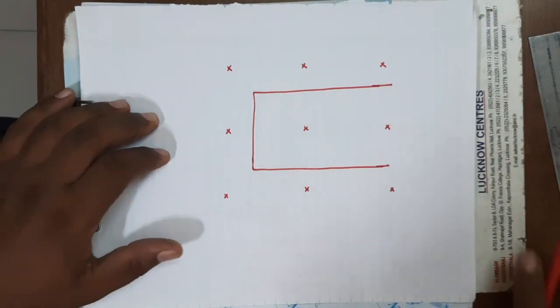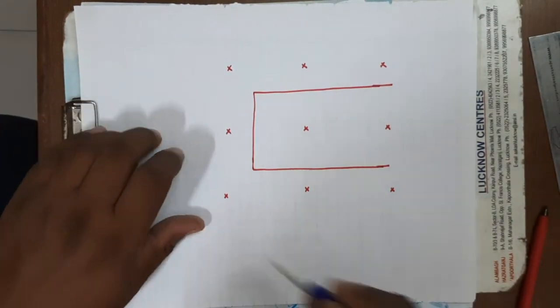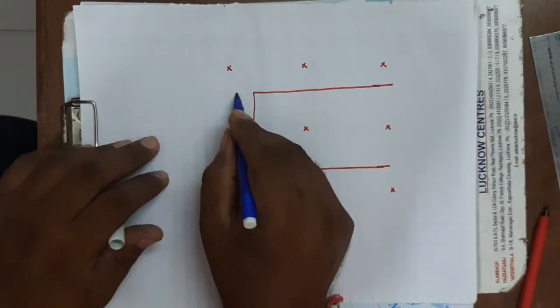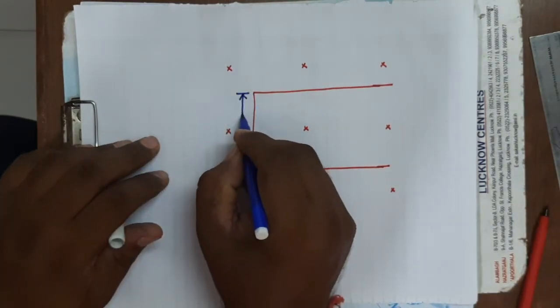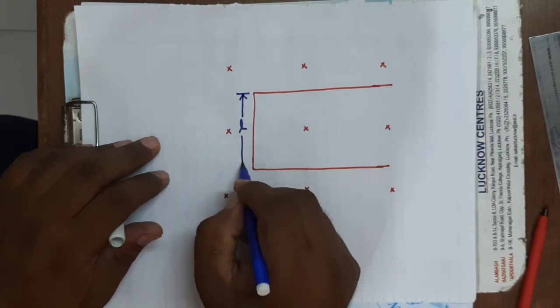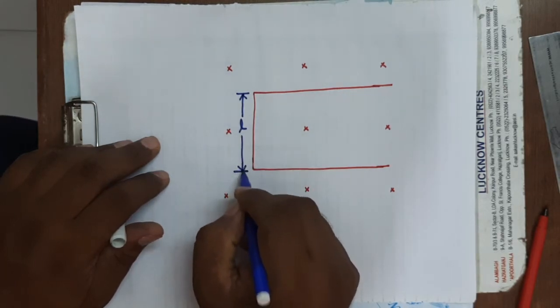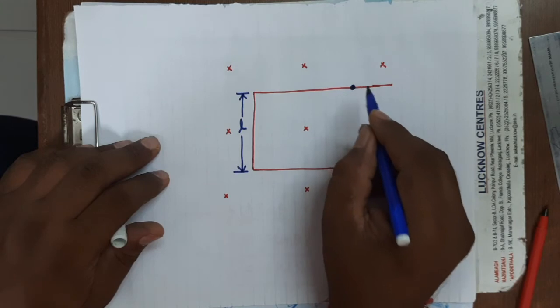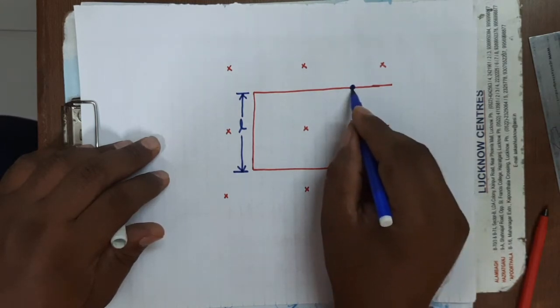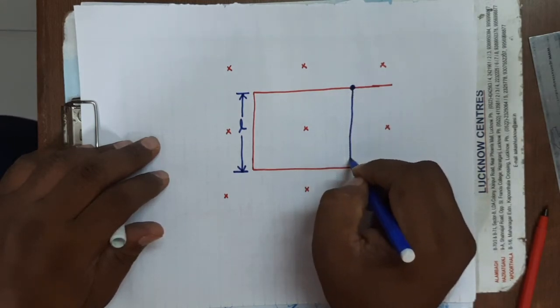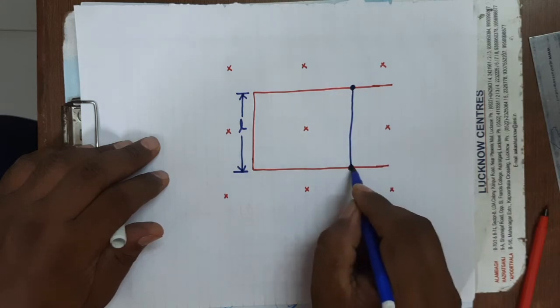It's clear? And this is a conductor. Here we have taken this as L. There is a conductor whose one end is resting here, and the other end is resting here on the other arm of this U-shaped frame.